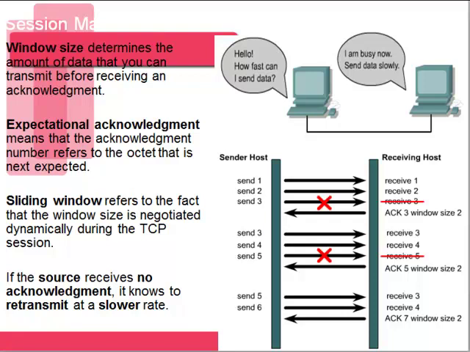So what we expect to get back is 5. Put that window size back down to 2. It's telling the computer you're sending too fast. Lower your window size. Finally, the computer listens and only sends 2 at a time, sends 5 and 6. It expected 5, so we sent 5 and then 6. Then we receive 5 and 6. Our expectational acknowledgement now is 7. We expect to see the 7th segment next. Window size is still 2.